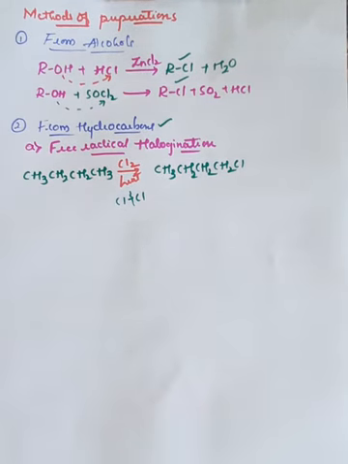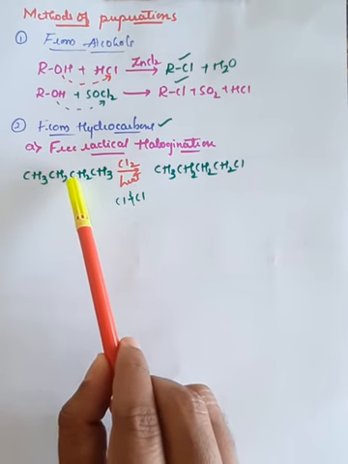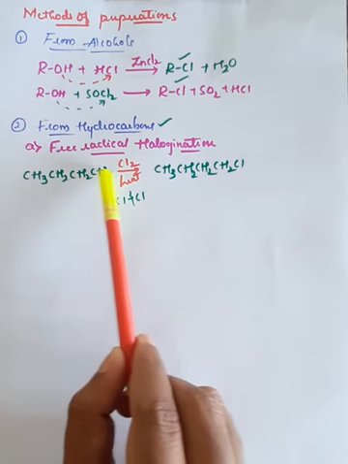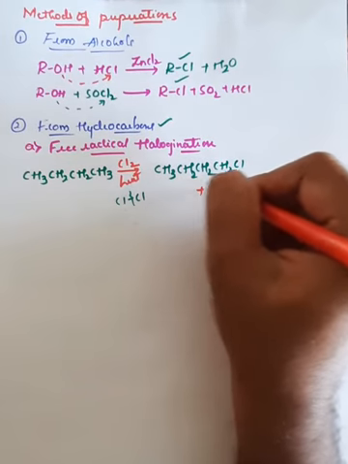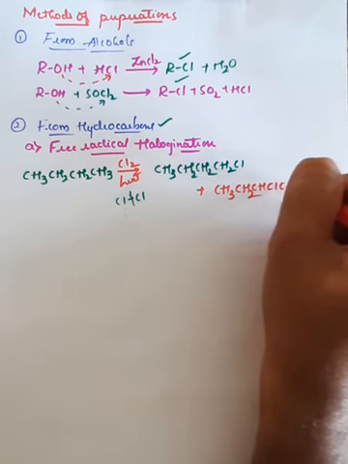If this chlorine replaces the hydrogen from the second carbon atom from the right side, it can form one more product, CH3, CH2, CH, Cl and CH3.